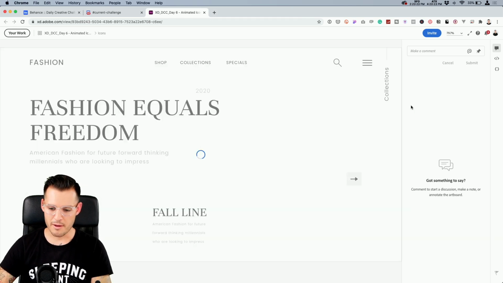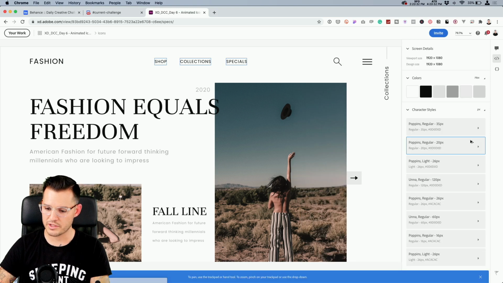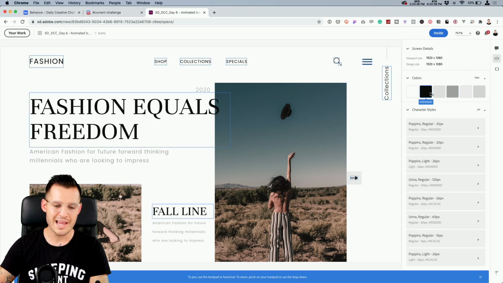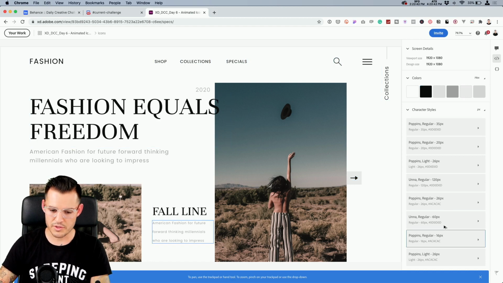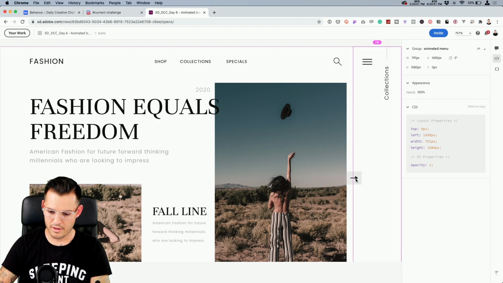So here goes. Here is our prototype. Just like we left it, we can actually interact with it and see it. So your developers can actually see what the interaction should look like. But when we head over to the dev portion of it, we can see the colors that are used and where they're used. I love that when I hover over the color, it highlights everything on the screen that is that color. Also, same thing with text. We have all the different types of text that are used here. That's pretty cool. Let's hide that. And oh, look at this.